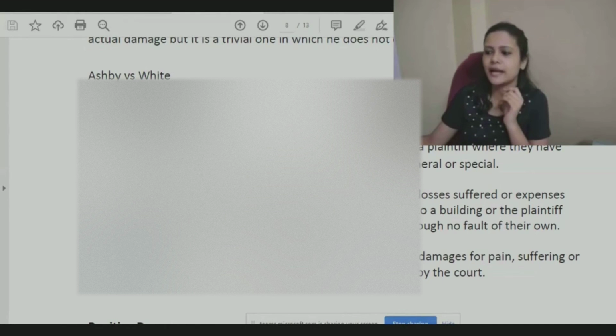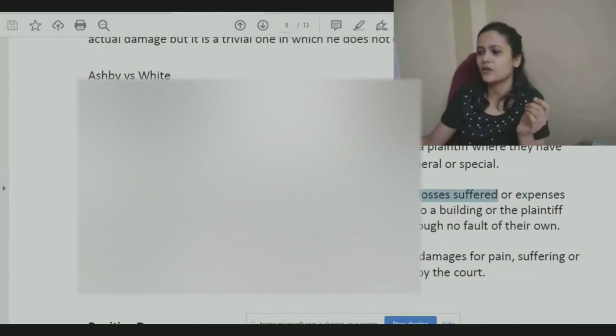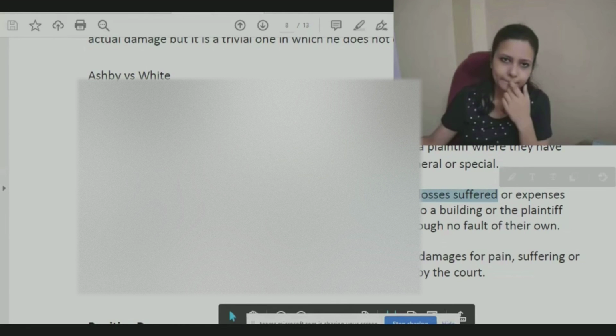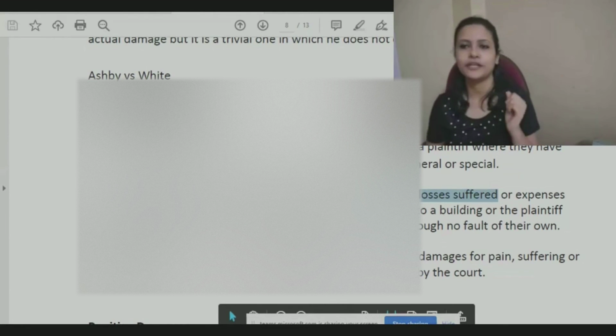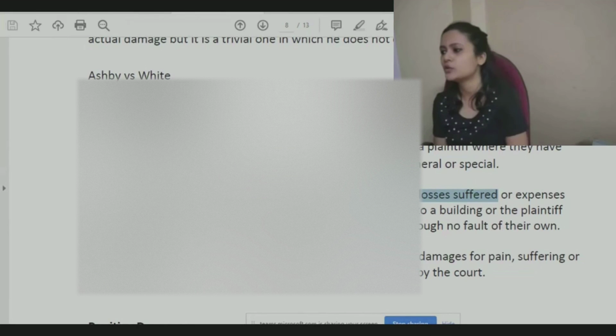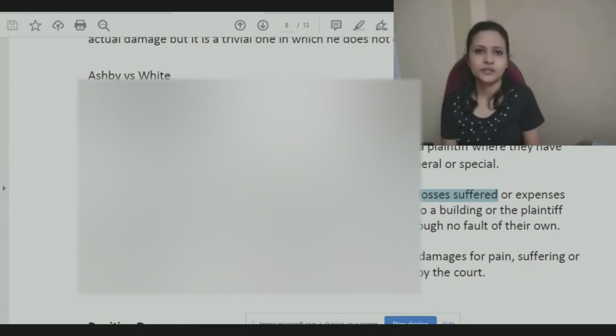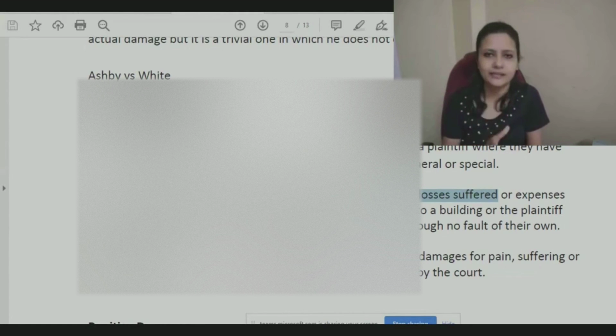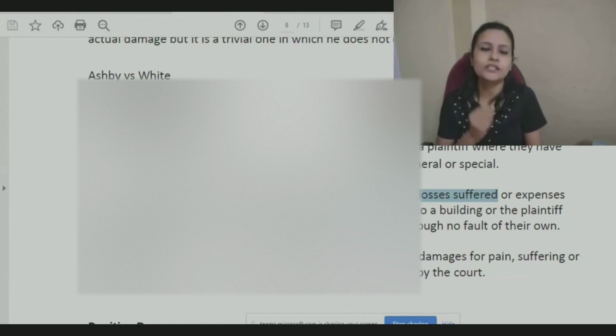Special damages means some amount which is given for specific losses suffered. Take for example, a person who was injured, a victim of an accident. This accident took place because of negligence of the driver, and the victim suffered severe injury.